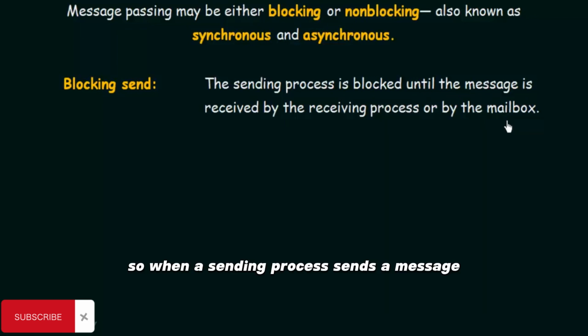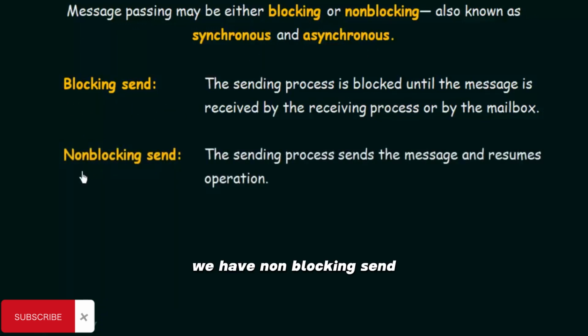So when a sending process sends a message, that sending process will be blocked until the message that it sent is received either by the receiving process or by the mailbox. Until the message is received, the sending process cannot do anything else. It is blocked, and it has to wait until the message is received. That is what we mean by blocking send, or synchronous type.